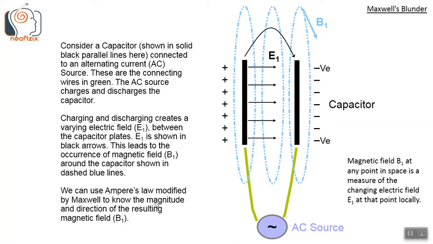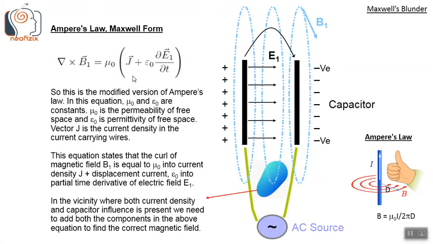We can use Ampere's law modified by Maxwell to know the magnitude and direction of the resulting magnetic field B1. The magnetic field B1 at any point in space is a measure of the changing electric field E1 at that point locally. So this is the modified version of Ampere's law. In this equation, mu naught and epsilon naught are constants. Mu naught is the permeability of free space and epsilon naught is the permittivity of free space. Vector J is the current density in the current carrying wires.